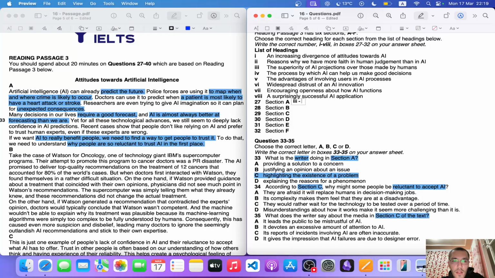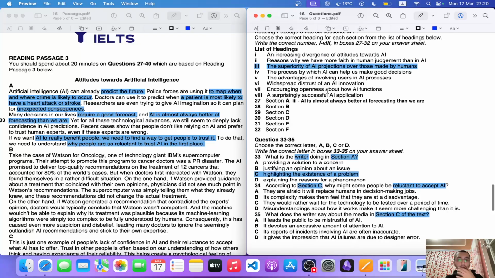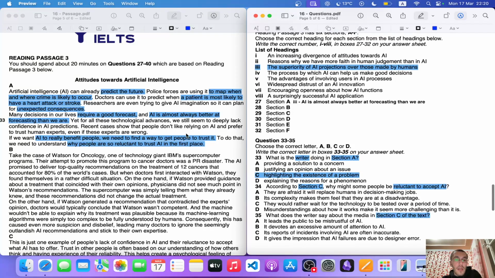And the reason for that is AI is almost always better at forecasting than we are. That is what it's trying to say. There you go. And we're gonna remove that so we don't stay distracted. There you go. Now section B. Let me actually close that thing. A tiny bit of noise.